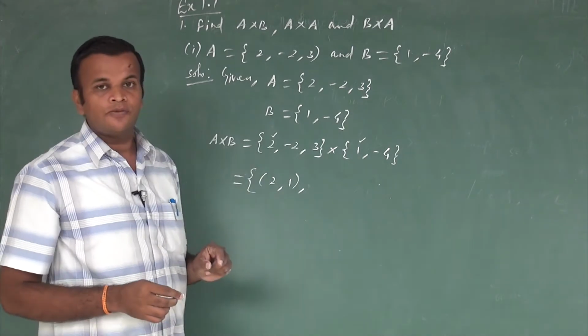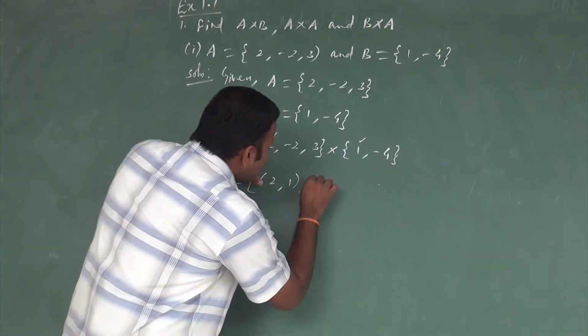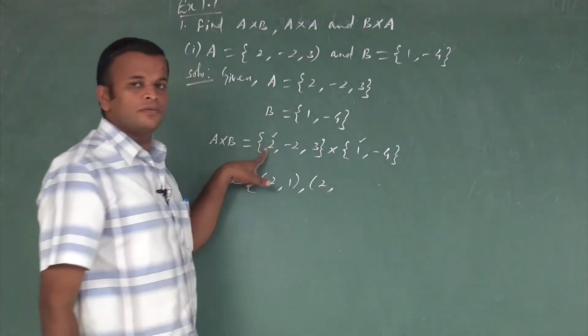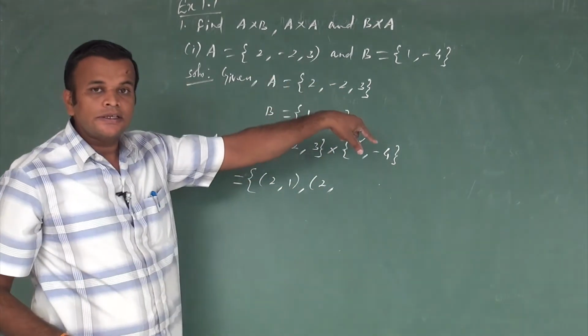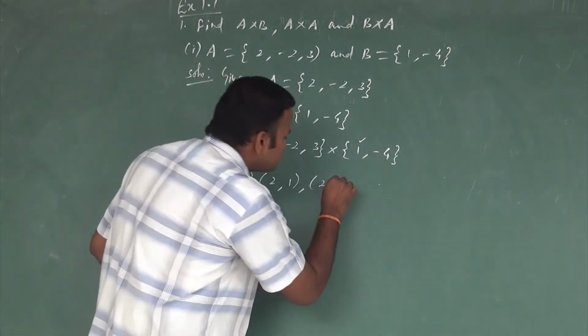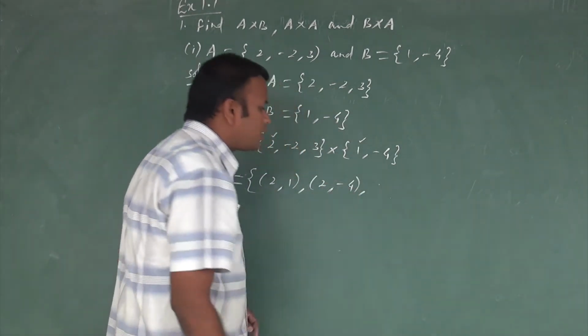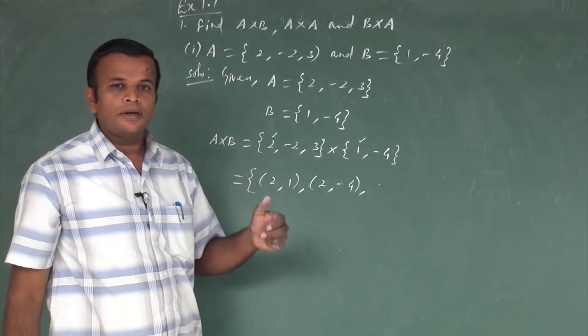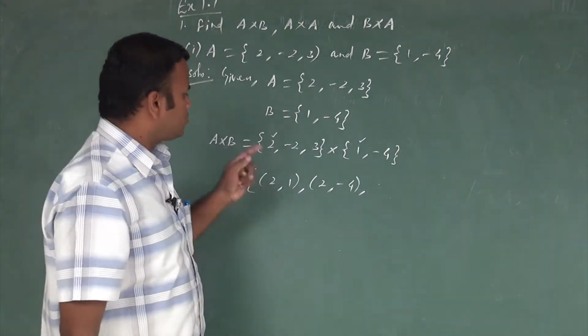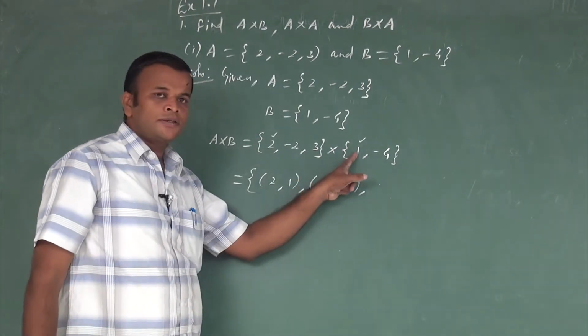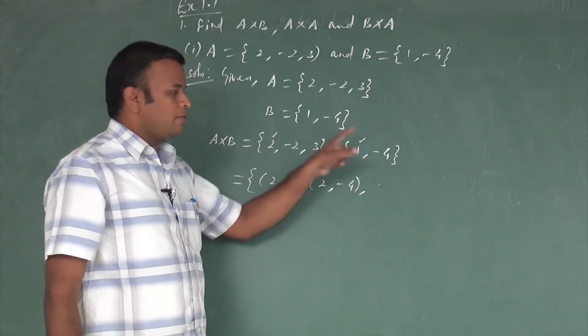Another possible way: the first element of the first set is 2 and the second element of the second set is -4. So we write 2, -4 as another possible way. To write all possible ways, the first one is 2, 1 and the second one is 2, -4.